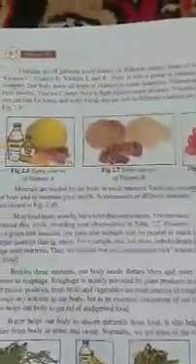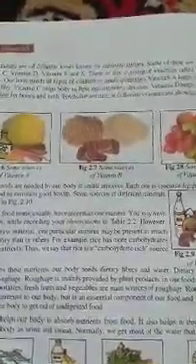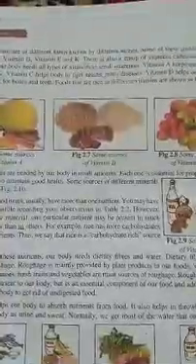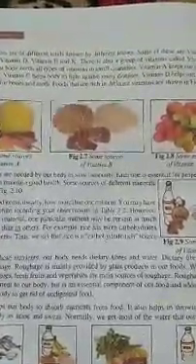For example, vitamin A keeps our skin and eyes healthy. It is responsible for keeping our eyesight healthy. Vitamin C helps our body to fight against many diseases. Similarly, vitamin D helps our body to use calcium for bones and teeth.